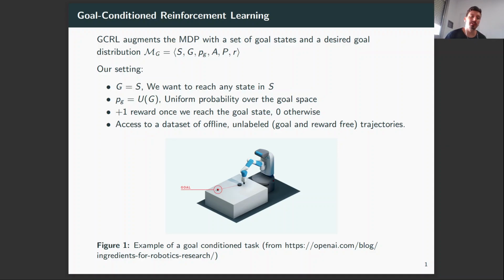In this work, we consider a setting of goal conditioned reinforcement learning, where an agent receives a desired goal as input. In particular, we consider a specific setting where the goal space is equal to the state space, so we want to learn a goal conditional policy that can reach any state in the state space. And moreover, we consider an offline setting where we have access to a dataset of trajectories collected by an unknown behavior policy, and these trajectories are unlabeled in the sense that they don't contain information about the goal and the rewards.